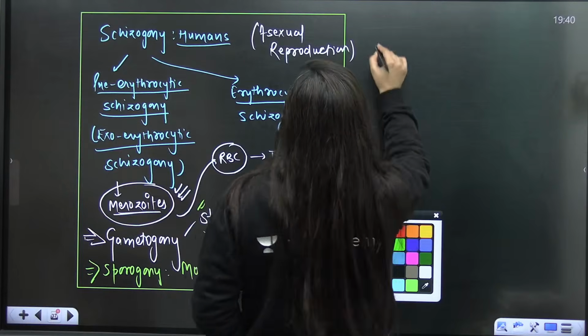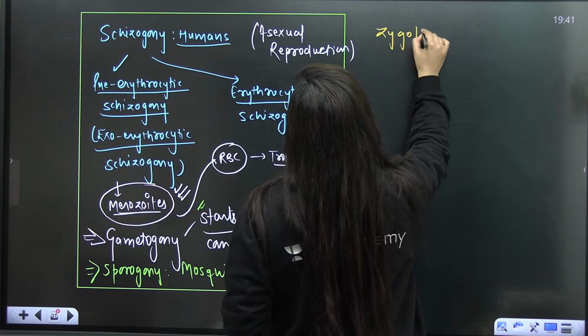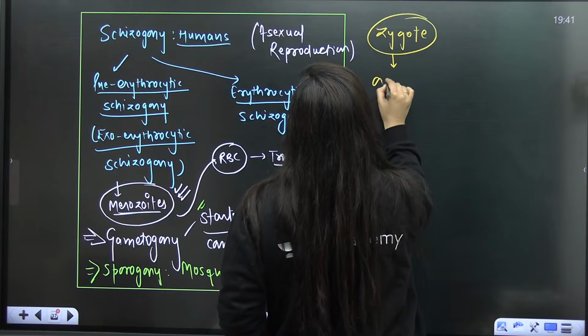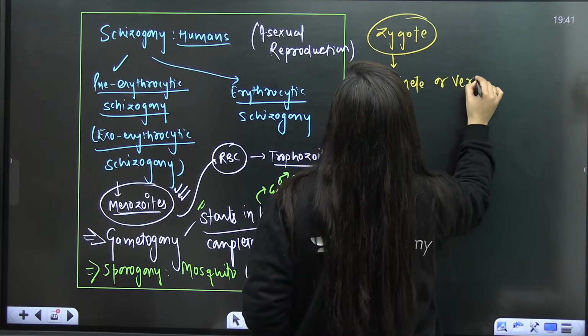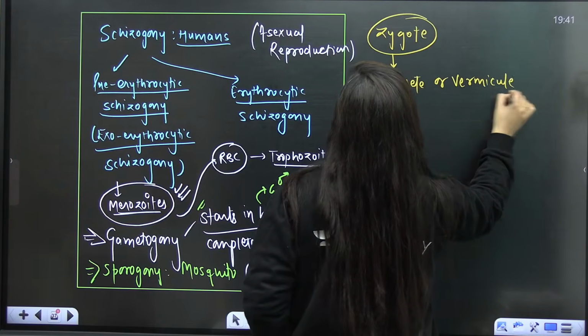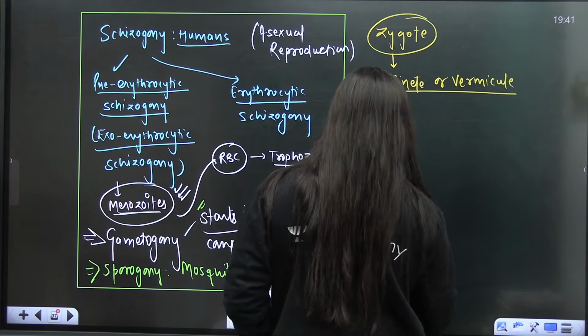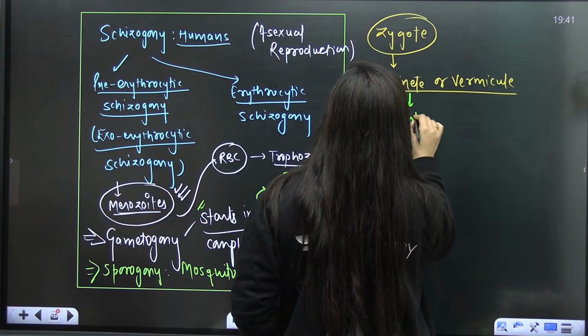That's it. So the zygote here, only these are the points which are required for you: ookinete or vermicule. This one is motile, that is movable.